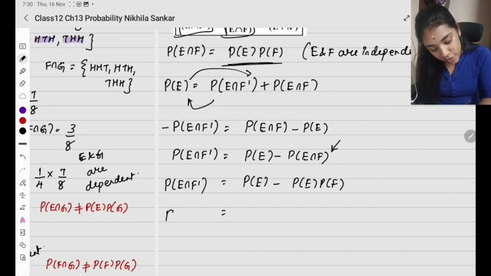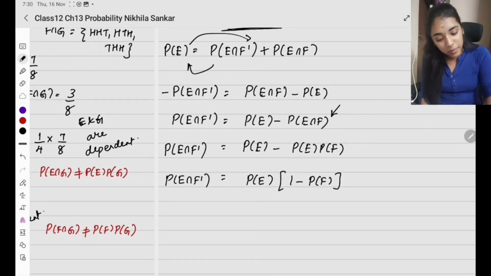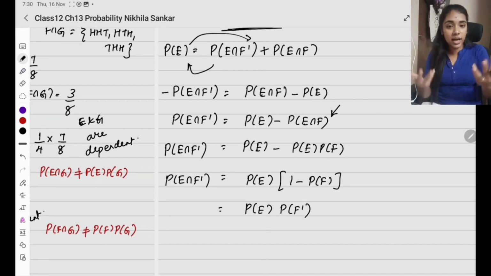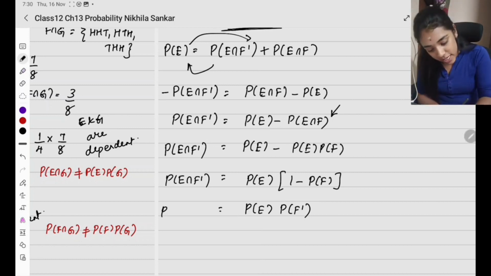Now on my RHS, when I take P of E common, what will I have? 1 minus probability of F. What is 1 minus probability of F? It is probability of F dash, the probability of F not happening. So this is probability of E times probability of F dash.